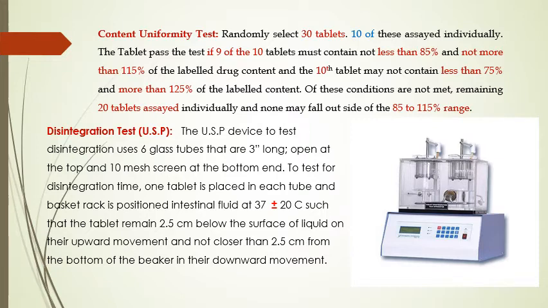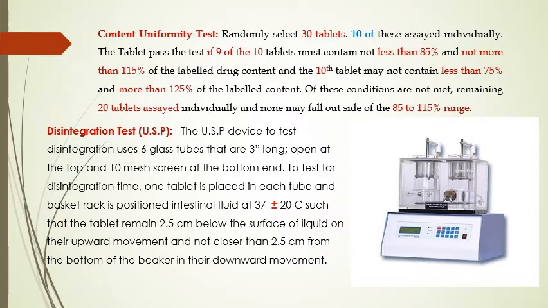Next is the disintegration test according to USP. The USP device to test disintegration uses 6 glass tubes that are 3 centimeters long and open at the top, with a 10 mesh screen at the bottom end. If you see this diagram, this is the diagram of a disintegration apparatus. It contains 6 tubes open at the top, 3 centimeters long, with a 10 mesh screen at the bottom end.